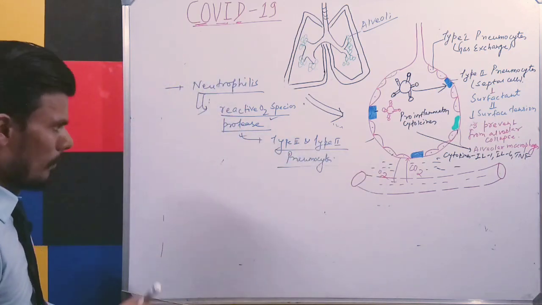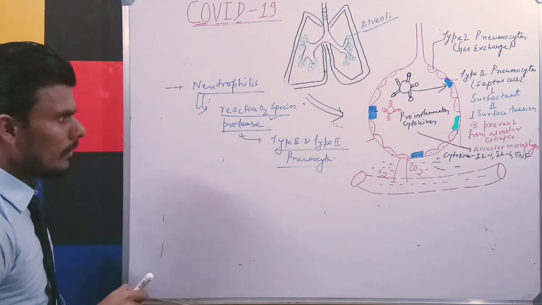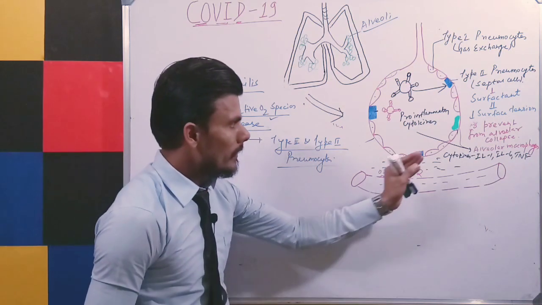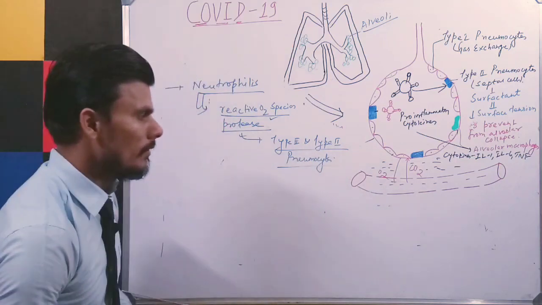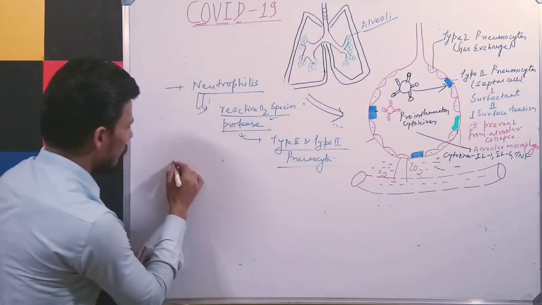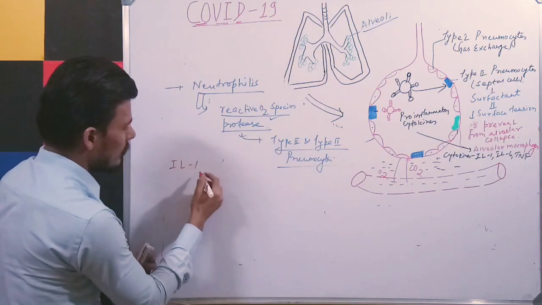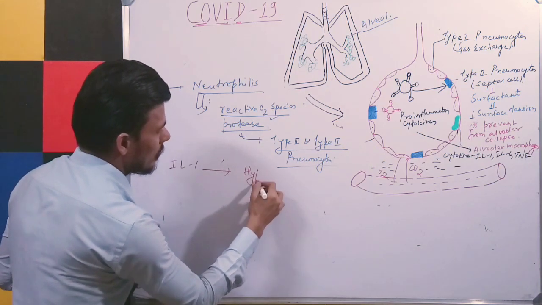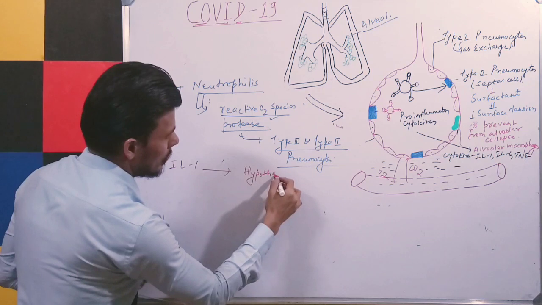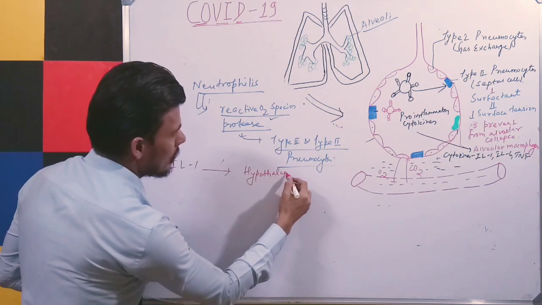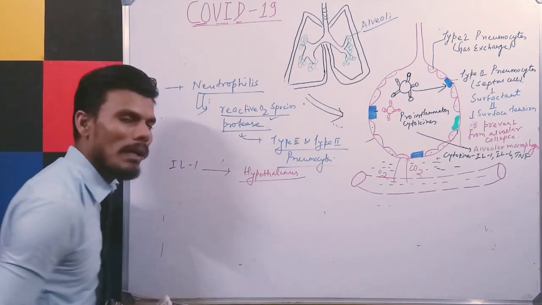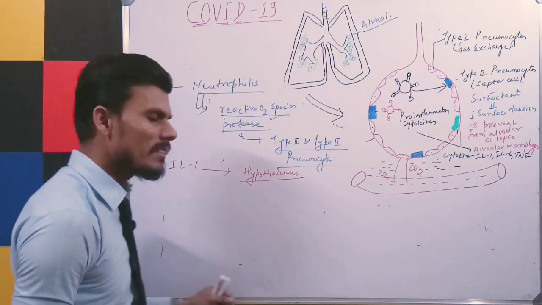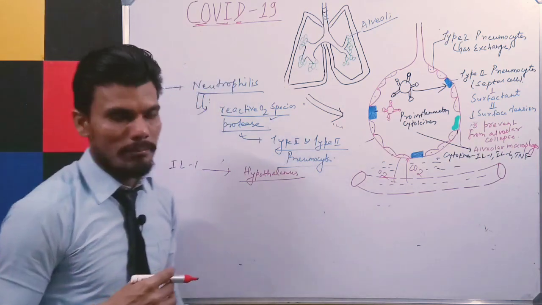Right? Now, these interleukins 1 or 6 may travel to the hypothalamus. What is the function of the hypothalamus? The function of the hypothalamus is that it will regulate our body temperature.